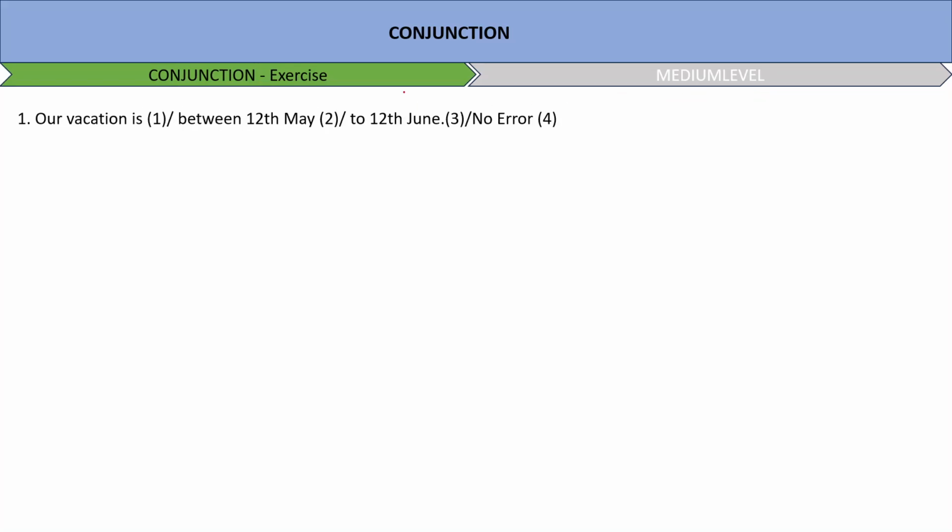So the first question here is, our vacation is between 12th May to 12th June. So where does the error lie? You see, it says our vacation is from this to this. Wherever in school you are told that this is the time when your vacation is going to begin, what is actually written there? Do they write between this to this, or do they write between this and this? Okay, so because the correct pair of between is and, we will use our vacation is between 12th May and 12th June. Okay, error is in 3.